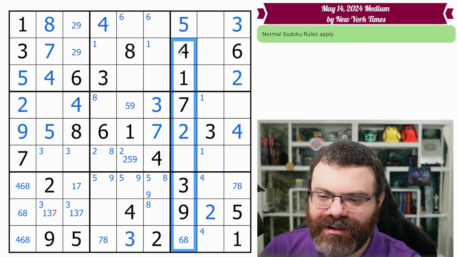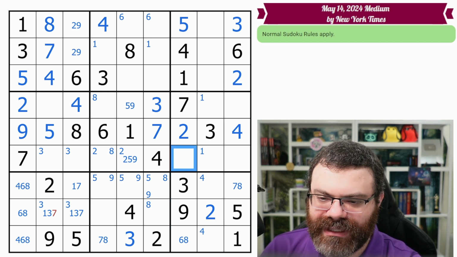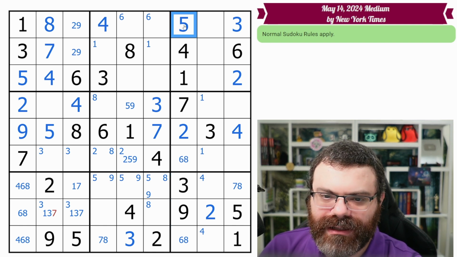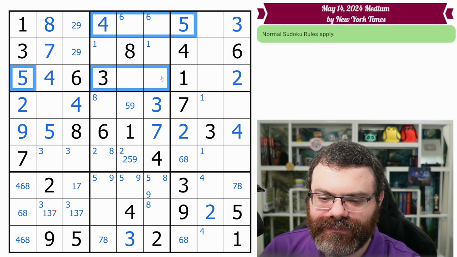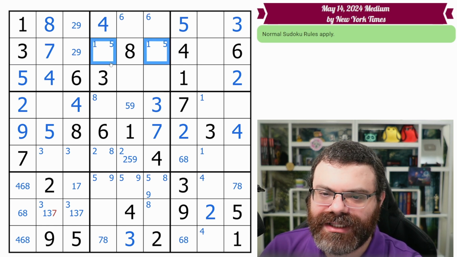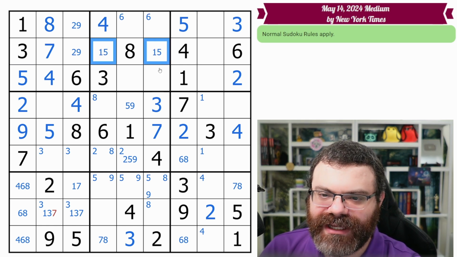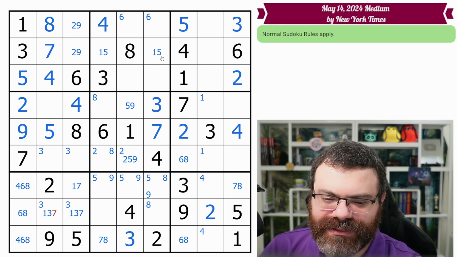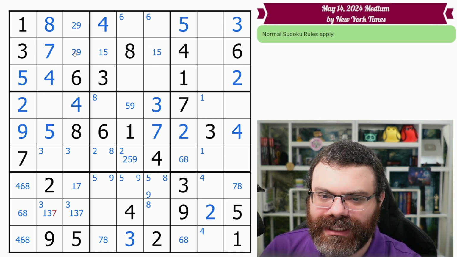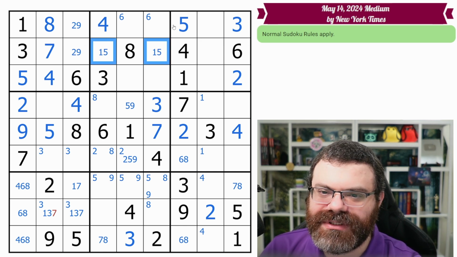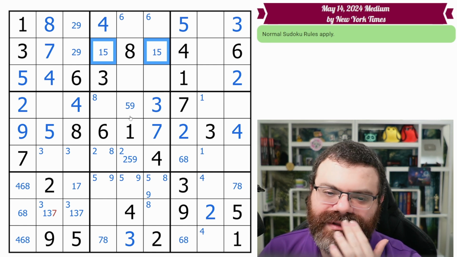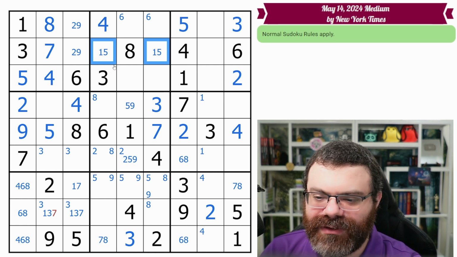Now I'm looking at this column, and I'm seeing it's down to 6 and 8 only. I'm just going to mark the 6, 8 now. The 5 does have a buddy, right? It puts a 5 in one of these 2. Guess what? We found another hidden pair, so we can put the 1, 5 there. There's a lot to follow up on here, so we're just going to do our best. It helps to just keep following up on what you found, and you'll get back to the other stuff later. That's how I do it anyway.